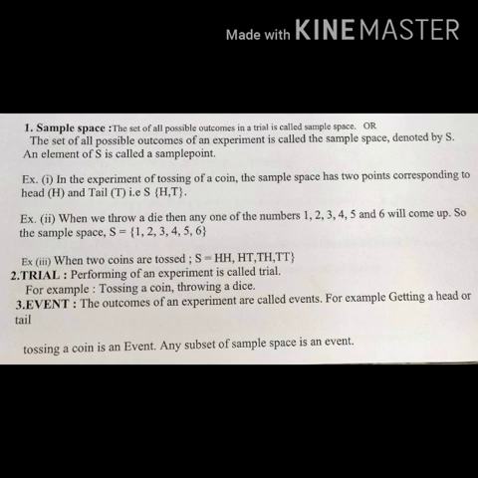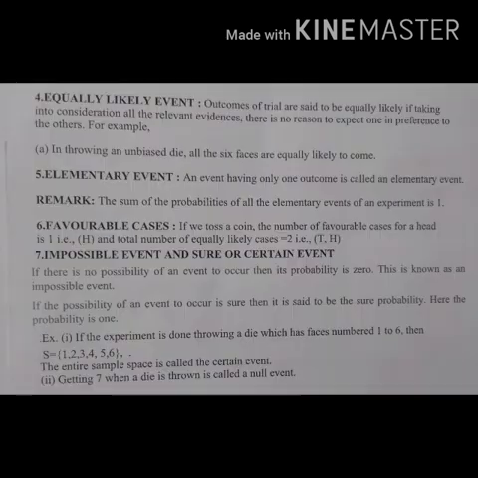Now trial means performing an experiment is called a trial, for example, tossing a coin or throwing a dice. Event: the outcome of an experiment is called an event. For example, getting a head or getting a tail when tossing a coin is an event. So any subset of the sample space is an event.